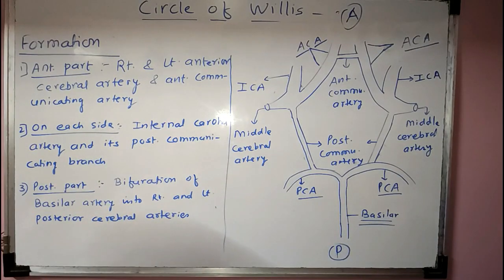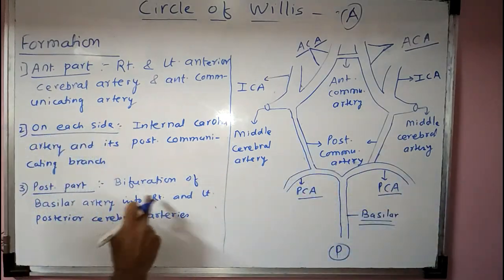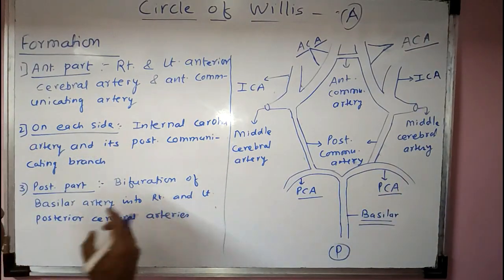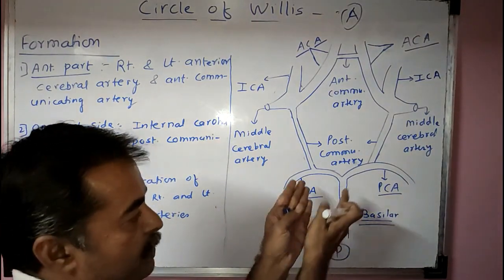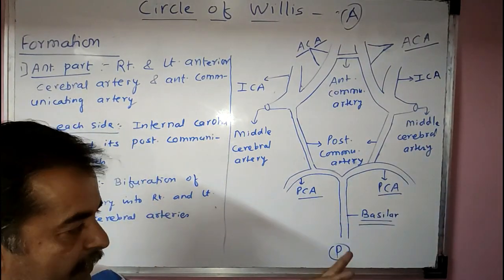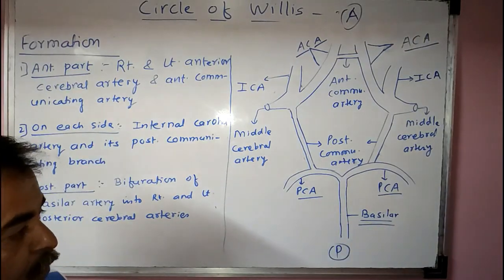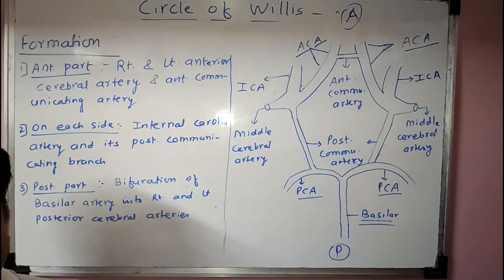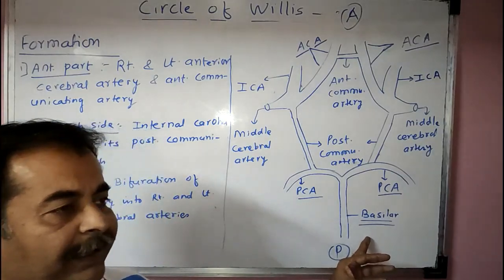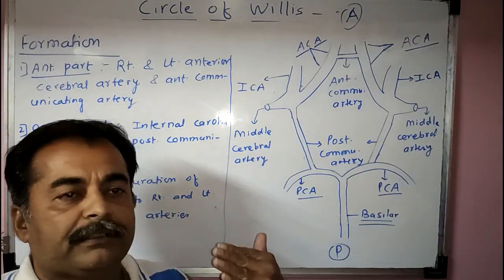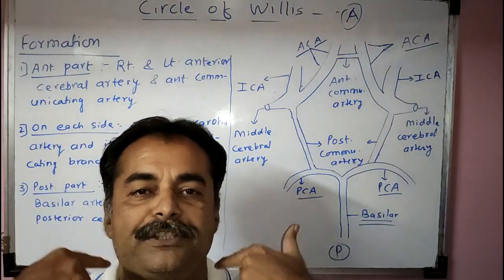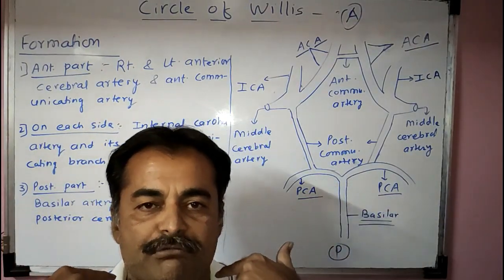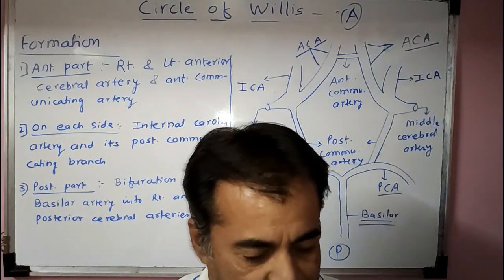So the posterior part is formed by the bifurcation of the basilar artery into the right and left posterior cerebral arteries. Now the question comes: how does this basilar artery form? The basilar artery is formed by the joining of two vertebral arteries, which run through the foramina transversaria of the cervical vertebrae.